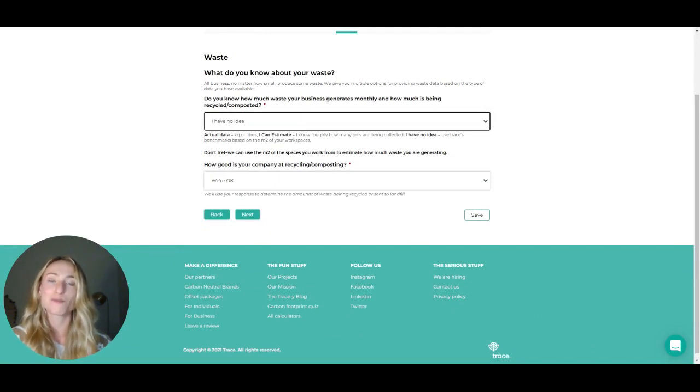meters of your office space provided earlier in the energy section against our benchmarks to create an estimated waste figure on your behalf. Please don't let the fear of inaccuracy deter you from submitting data in this section. Rather, see it as a starting point for collecting better data around waste for your next carbon emissions assessment.